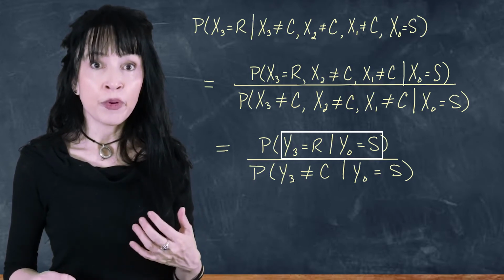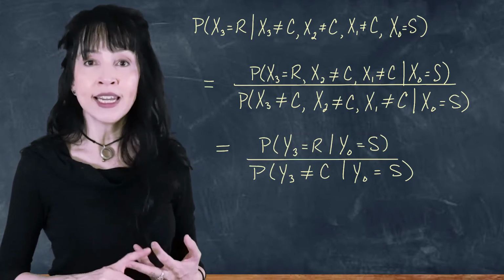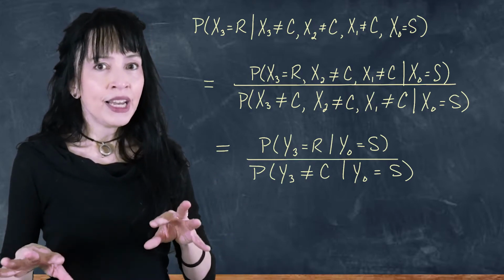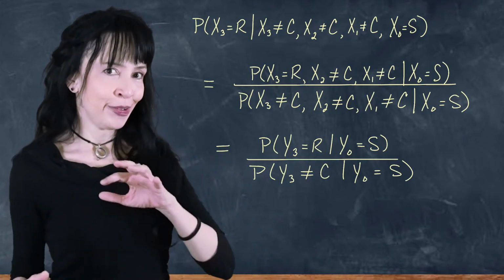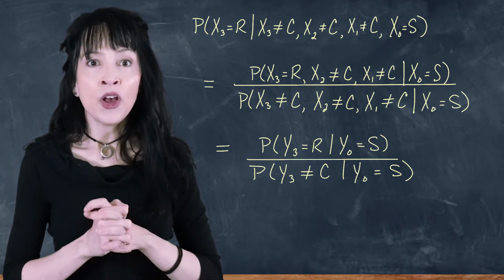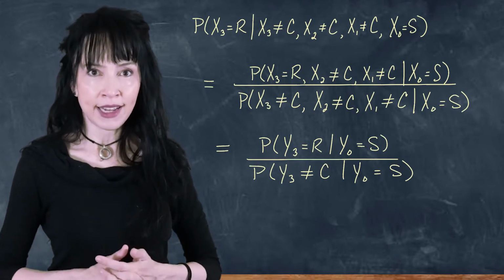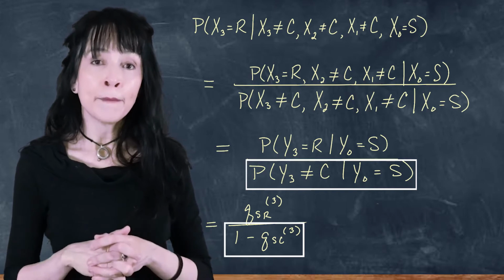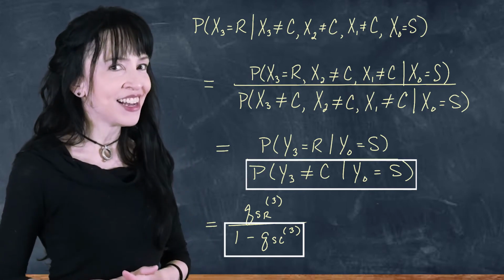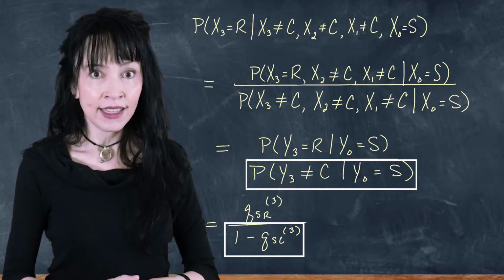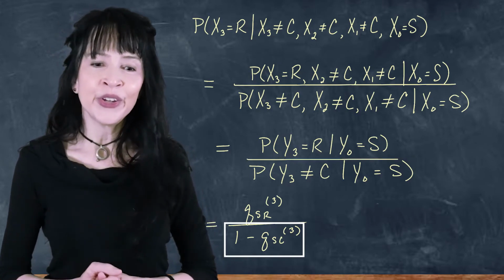For the denominator, the probability that x3 and x2 and x1 are all not cloudy given x0 is sunny, this happens if and only if the y chain at time 3 is not cloudy given the y chain at time 0 is sunny. So I can get this probability as 1 minus the probability that the y chain at time 3 is cloudy given that the y chain at time 0 is sunny. And remember, this is not the only way you can do it.